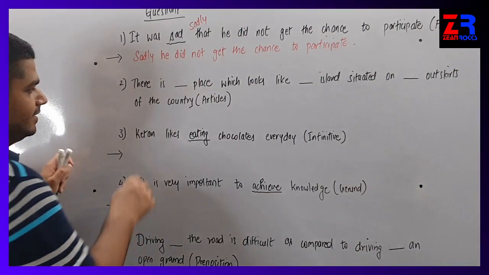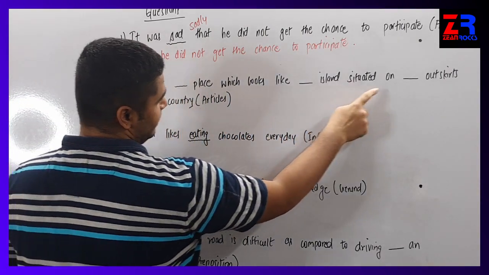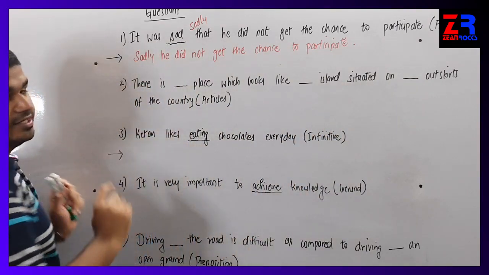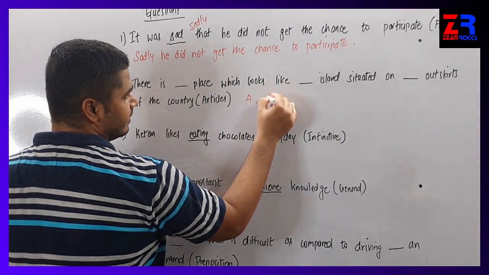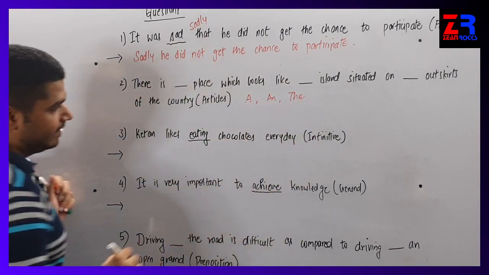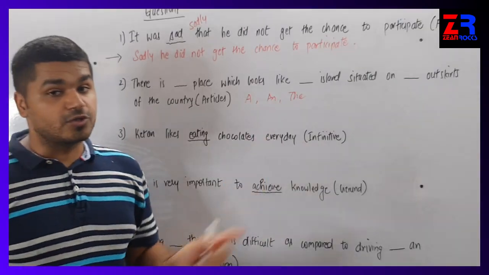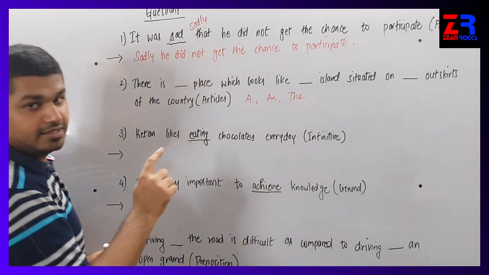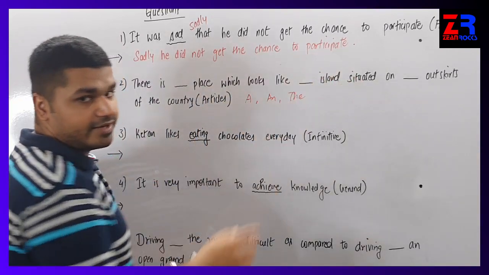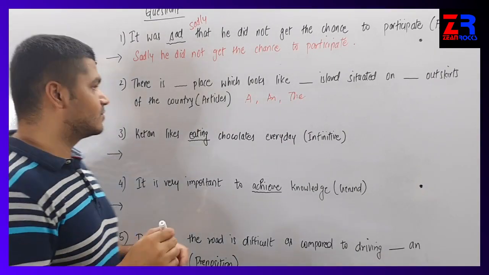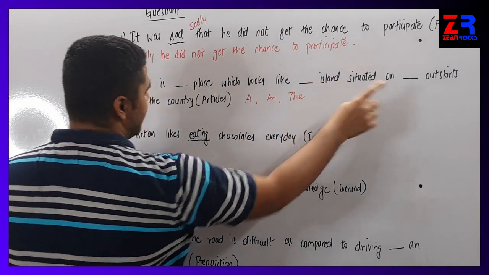The second question is: there is dash place which looks like dash island situated on dash outskirts of the country. And we have to use articles. Remember, there are only 3 articles, a, an and the. There are 3 blanks, but it is not necessary to use all the articles. One article can come in all 3, or one can come in 2 and another in 1, depending upon the sentence.